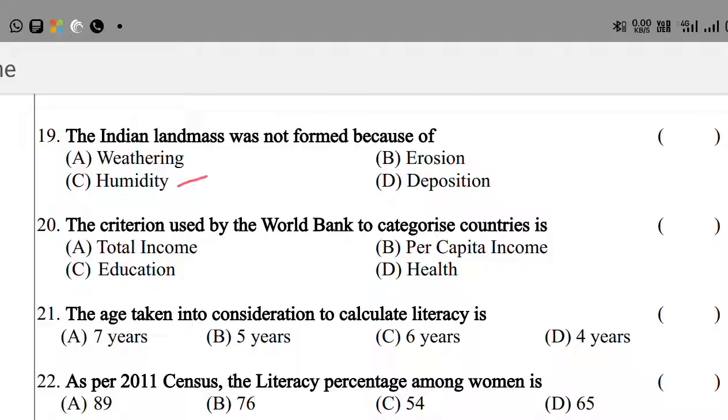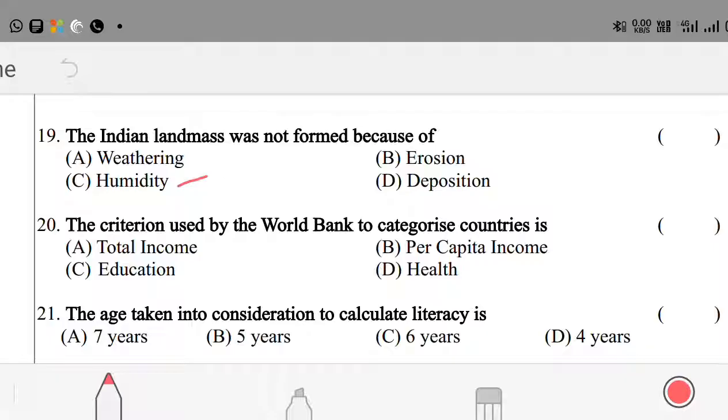Question number 20. The criterion used by the World Bank to categorize countries is option A, total income; option B, per capita income; option C, education; option D, health. Here the right answer is option B, per capita income.